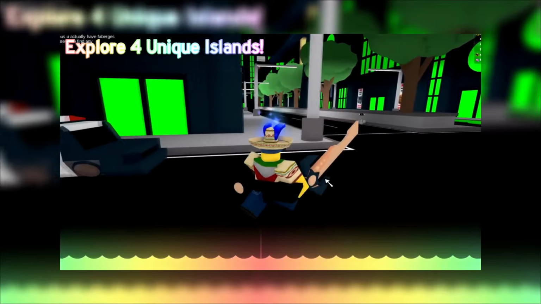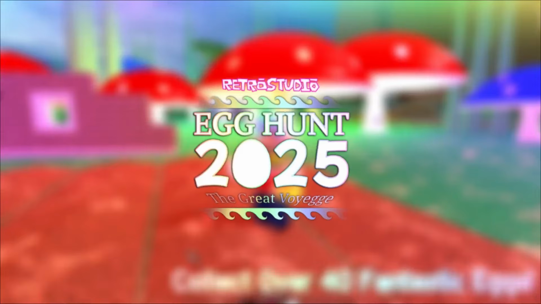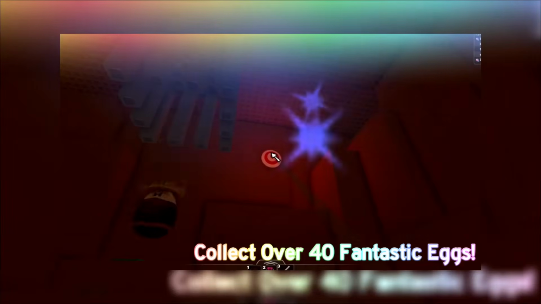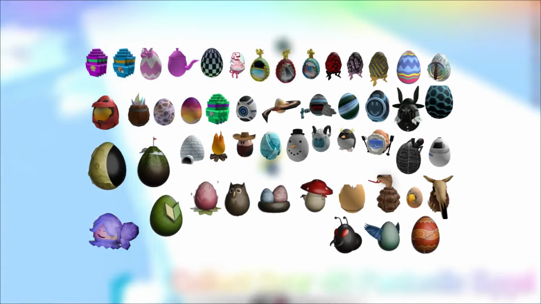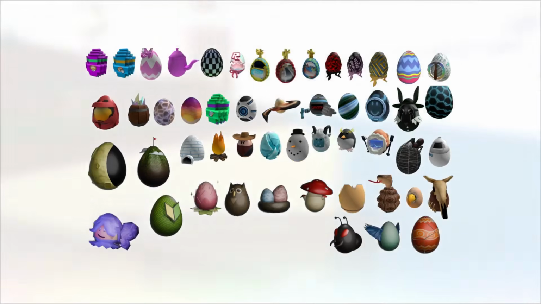Then in 2025, RetroStudio launched the Egg Hunt 2025, the Great Voyegge, or the Great Voyage, which ran from April 26th to June 30th. This expanded the scale even further, featuring 44 eggs hidden across worlds like Crossroads Offshoot, Grove of the Thousand Foot Tree, the Withering Tundra, and Neo Yoke City.